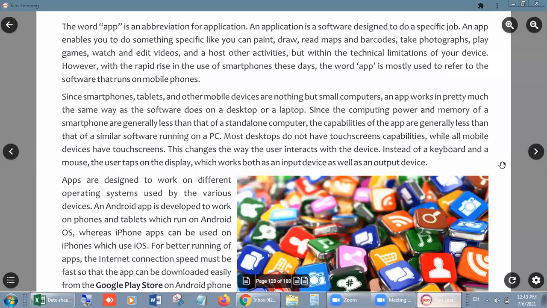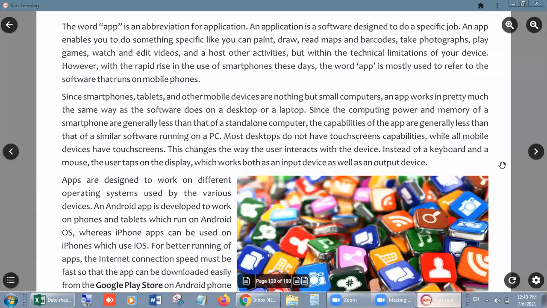Students, look, we all know that when we want to insert something into the computer or give a command to the computer, input devices are used, right? But when we want to show something or get a result from the computer, output devices are required. But a touchscreen mobile acts in both ways. When you touch it, it behaves like an input device, but when it shows the output, it reacts like an output device.